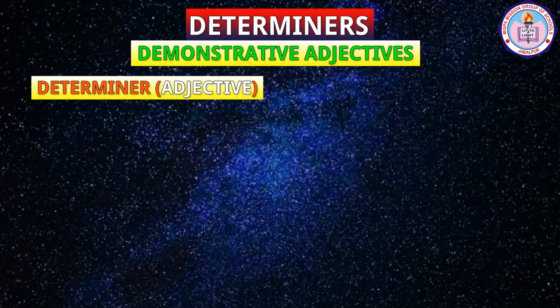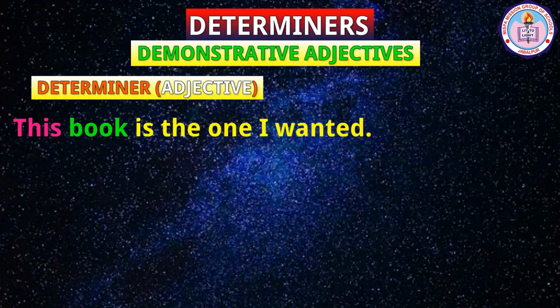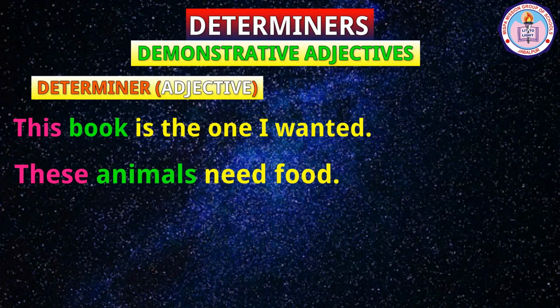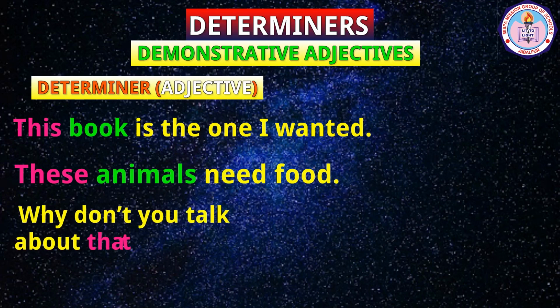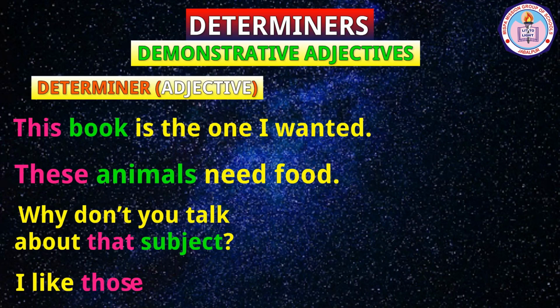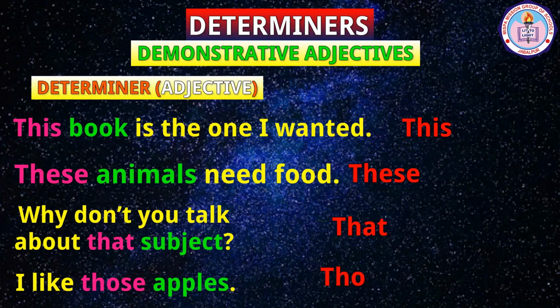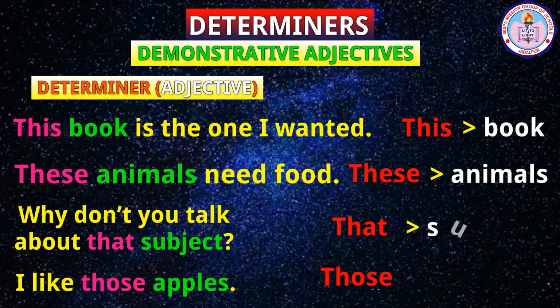Determiner or adjective. This book is the one I wanted. These animals need food. Why don't you talk about that subject? I like those apples. In these sentences, this, these, that, and those are accompanied by the nouns book, animals, subject, and apples respectively. They modify these nouns as adjectives.